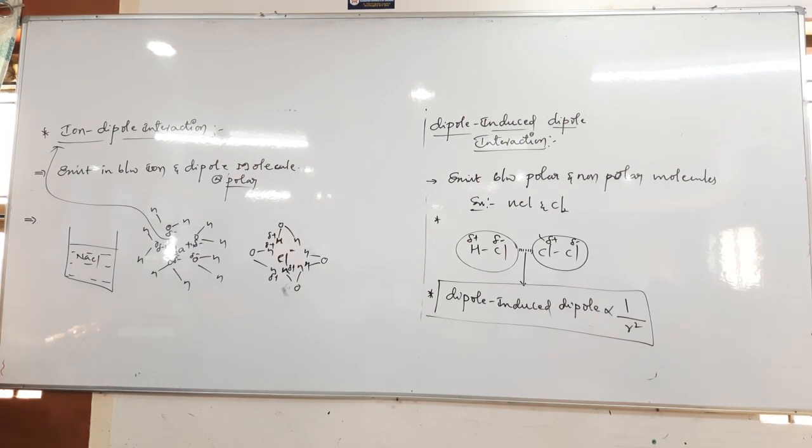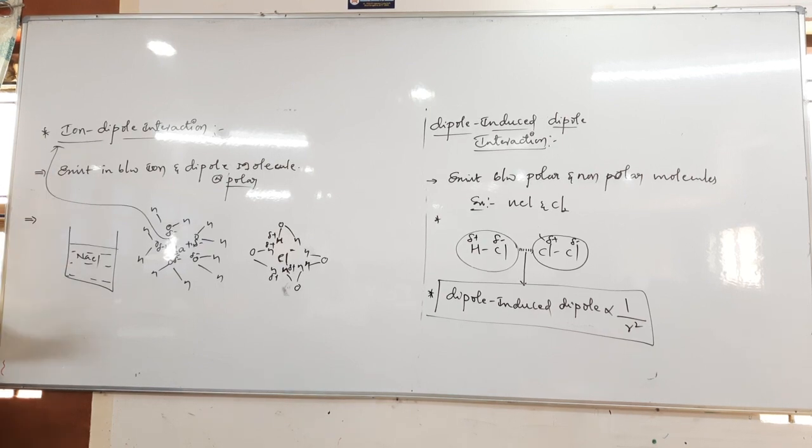So this could be an example for ion dipole interactions. That means you can take any particular aqueous solution of a salt, but that salt has to be a polar salt basically, like KCl. If you take an example like that, of course you can see ion dipole interaction in those particular combinations. So well guys, this is all about ion dipole interaction basically.